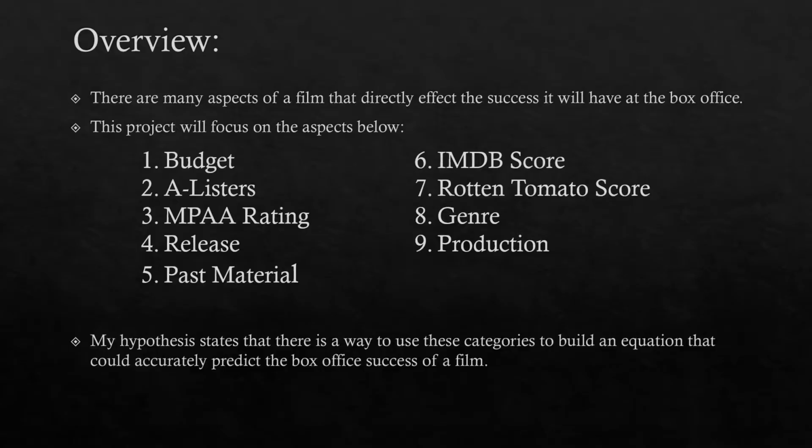There are many aspects of a film that directly affect the success it will have at the box office. My project led me to these 9 aspects you see here: budget, A-listers, MPAA rating, release, past material, IMDb score, Rotten Tomatoes score, genre, and production. My overall hypothesis that got me interested in this topic was trying to find a way to build an equation that would predict movie box office revenue.